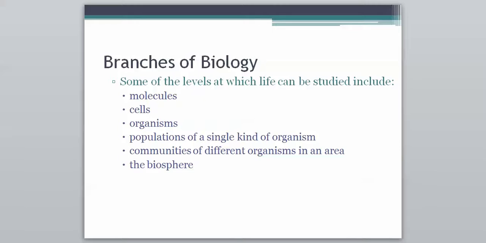So our list here starts out, maybe don't get all these down because we're going to go over all of them in more detail. We have molecules, cells, organisms, populations of a single kind of organism, communities of different organisms in an area, and the biosphere. So all of these are the levels of life, with the top, molecules, being the smallest and the bottom, biosphere, being the largest.